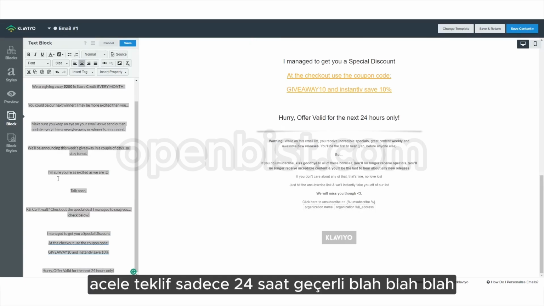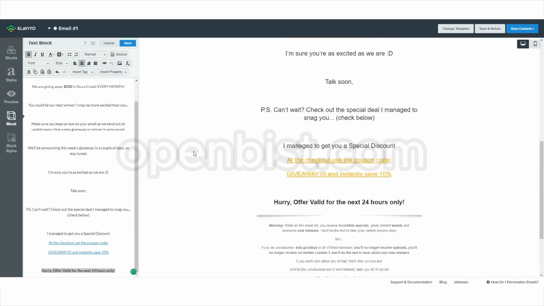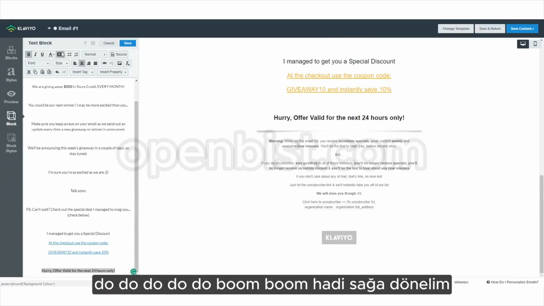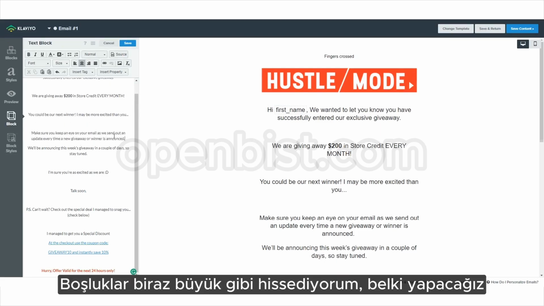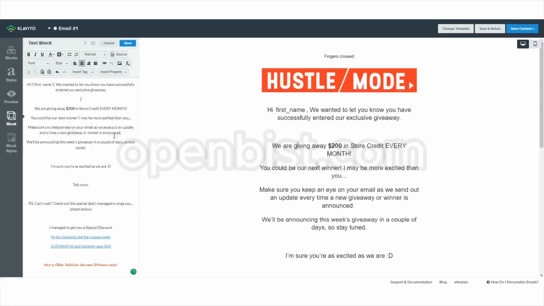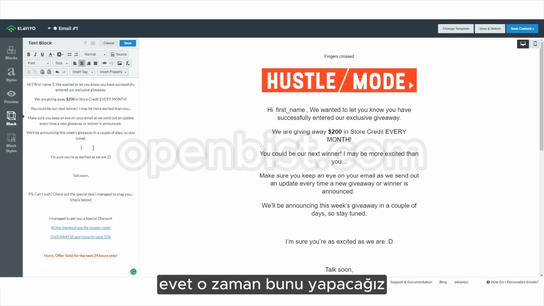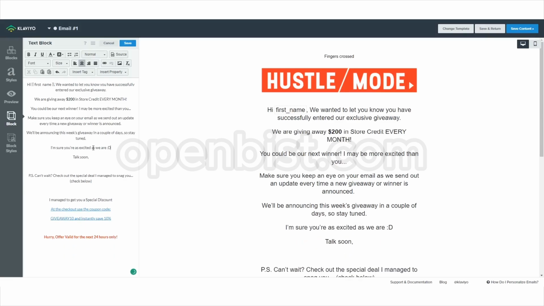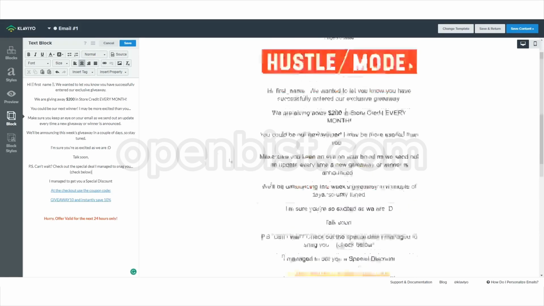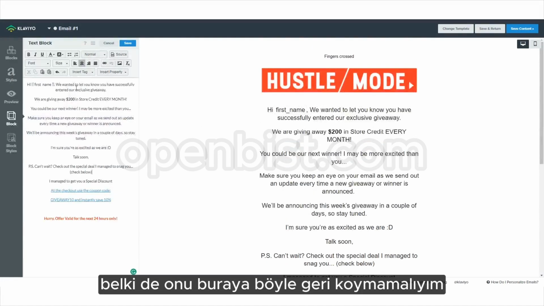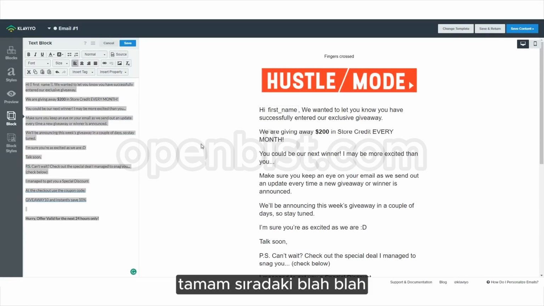Hurry, offer only valid for 24 hours. Blah, blah, blah. Boom, boom, boom. Let's do it in red. And nice. I feel like the gap's a little big, so maybe we're going to do that. It's because it's copied from a PDF. Maybe I should put that back over here like this. Okay. You could be our next winner, blah, blah, blah.